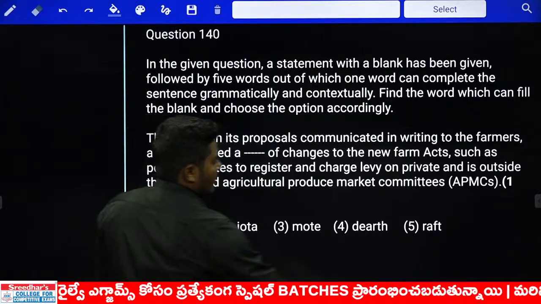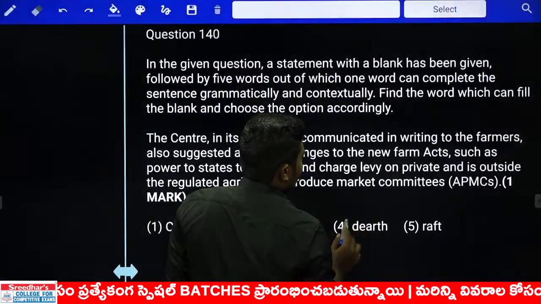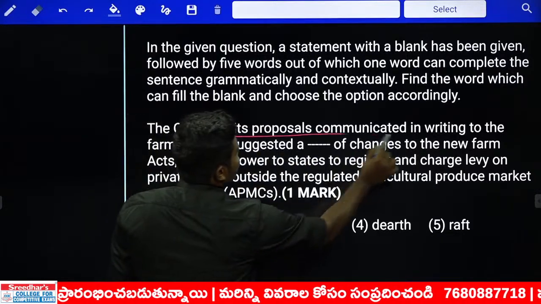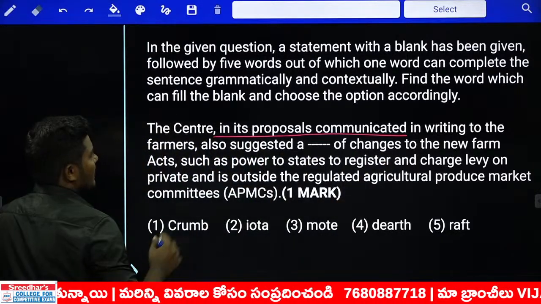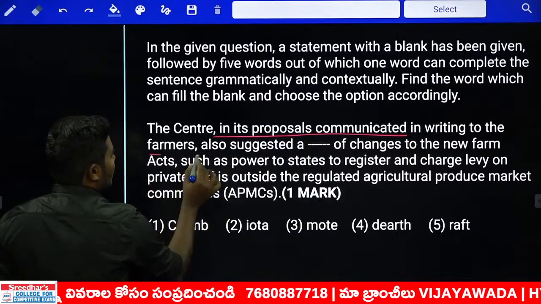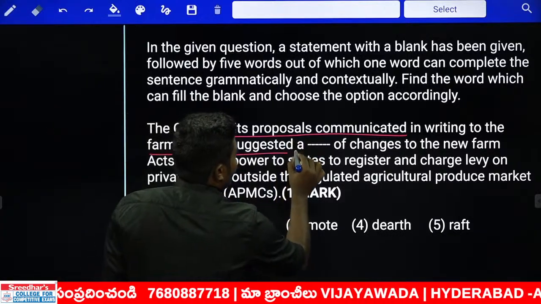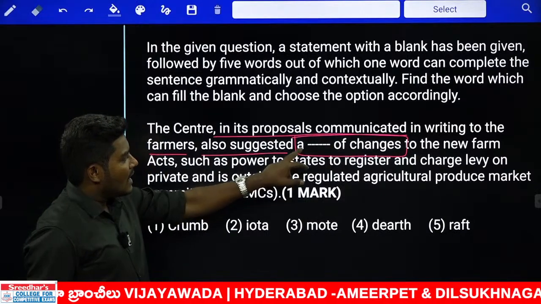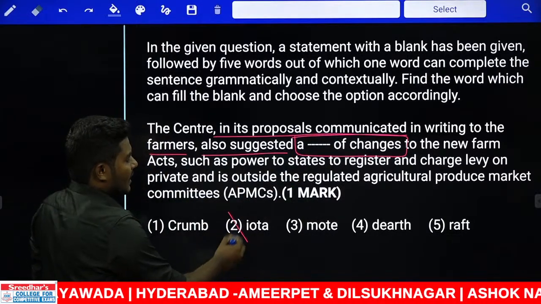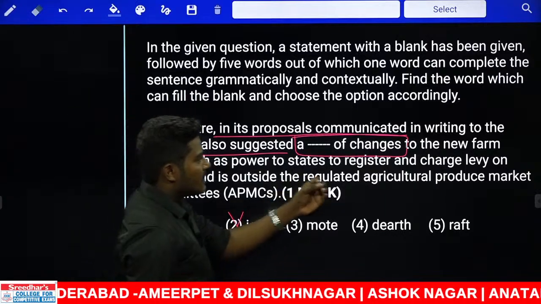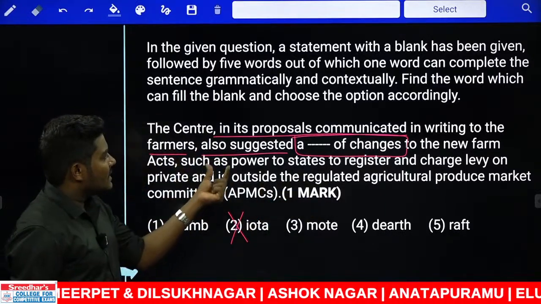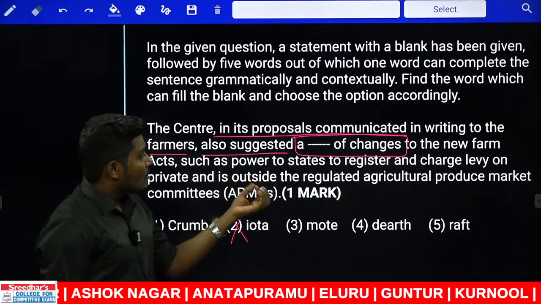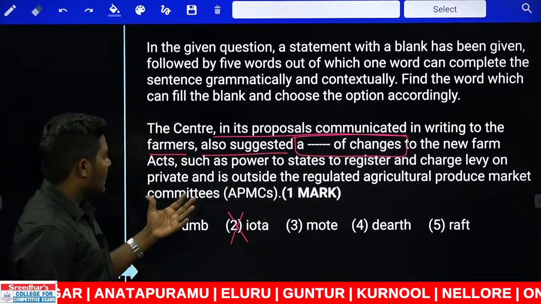Look at another error here, filler here. The center in its proposals communicated in writing. In writing, they have communicated to the farmers. It also suggested a dash of changes. Now look at the combination very carefully. When there is article A, immediately we can eliminate the second option. A dash of changes to the new Farm Acts, such as power to states to register and charge levy on private markets outside the regulated agricultural produce market committees.